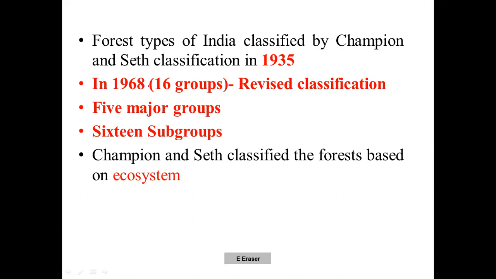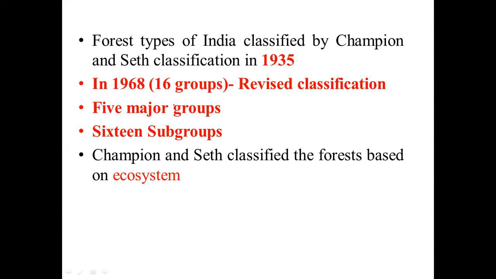After this, in 1968, he modified and gave the revised classification. In that he gave 16 subgroups. Please write this down: 16 subgroups. That is one thing you need to remember. In the exam, there will be an option of 1968 or 1970, or sometimes they are not going to give you both options in the same question, so that is what you need to clarify with your answers.